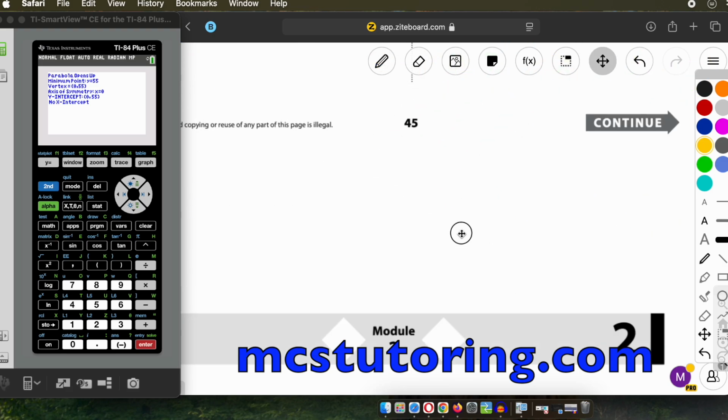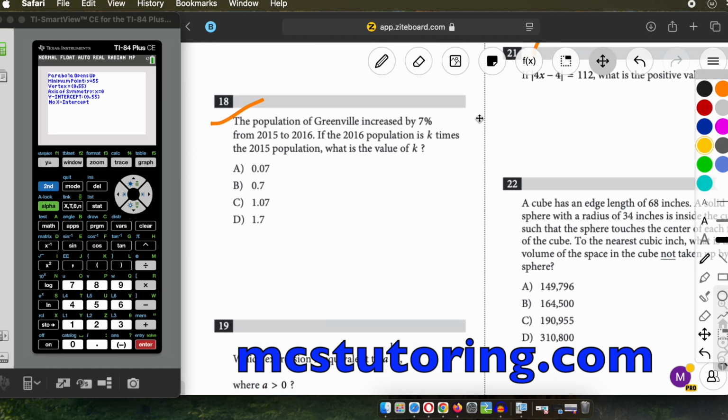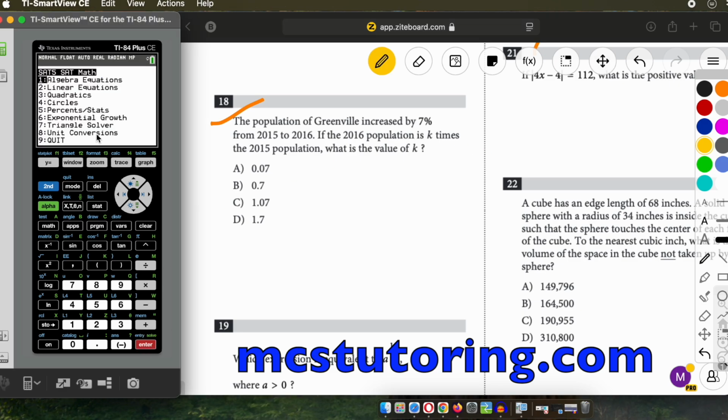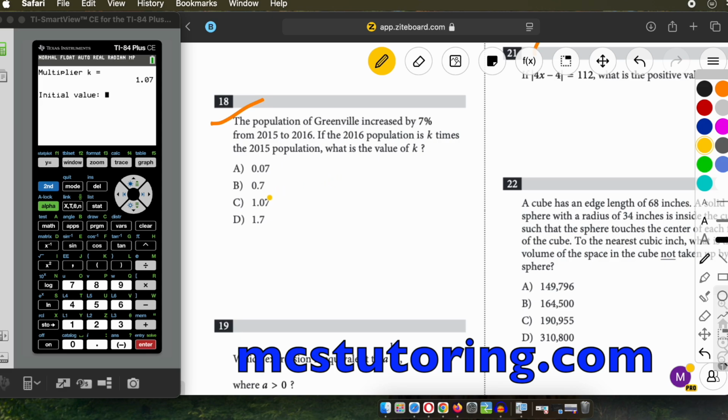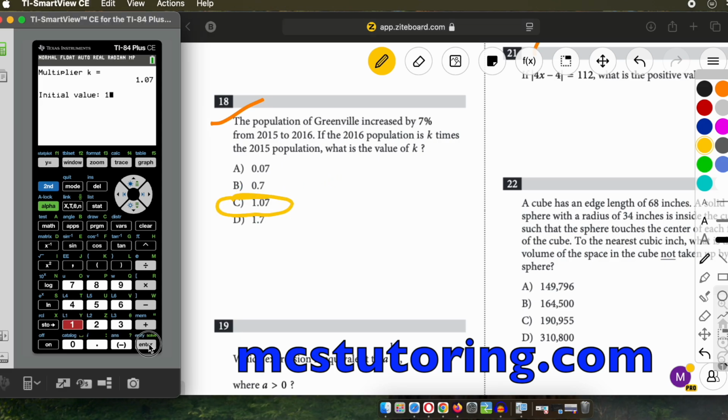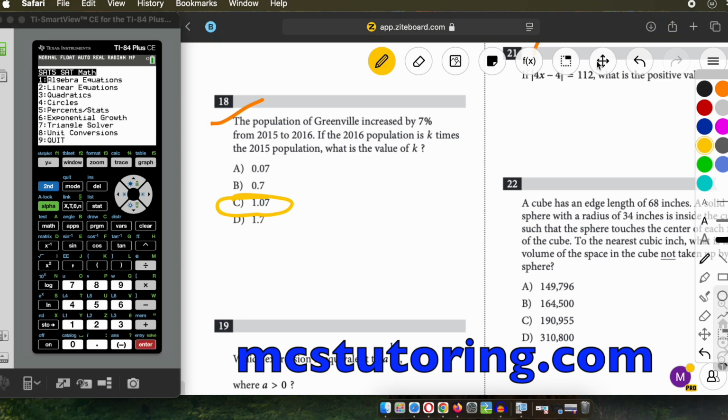Okay, 17 I don't have. Now this one, man, I made this program specifically for this. This is an exponential growth thing. It really should just be called growth. But we're going to go percent to multiplier. So 7%, it's 1.07. So we're just trying to find the multiplier, and that's 1.07. Everybody's cool. Boom. Here's a lapse, 1.07. Okay, good. It can do a few things. I don't want to get too deep into it.